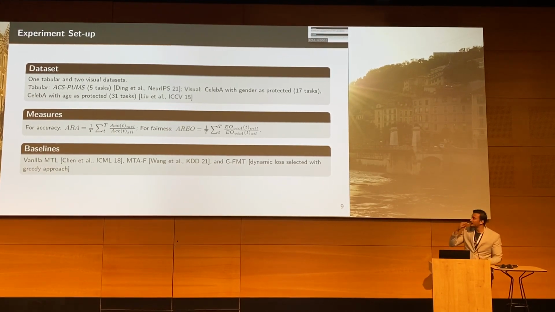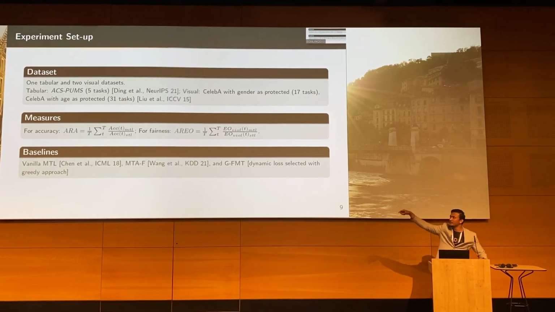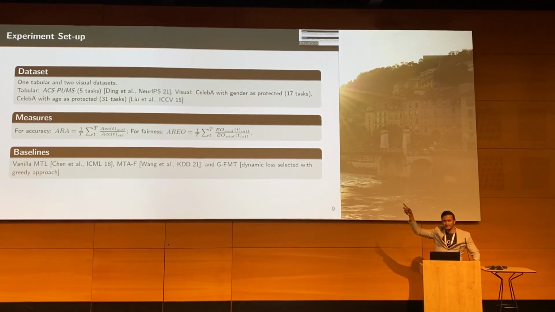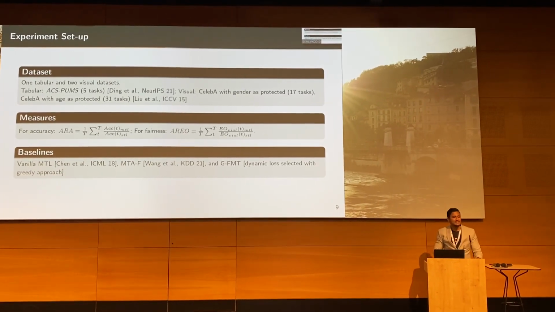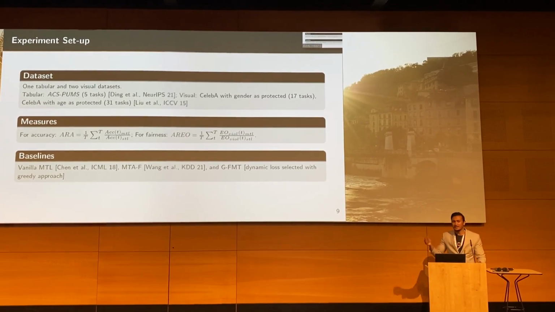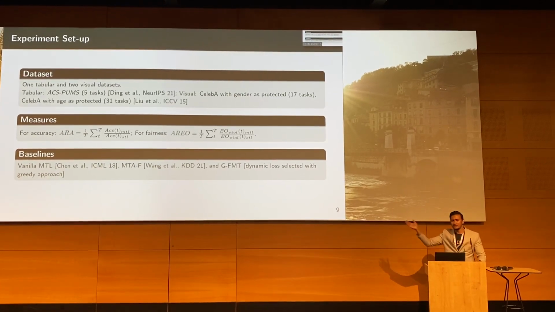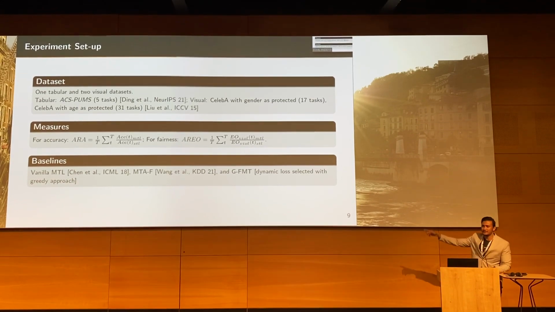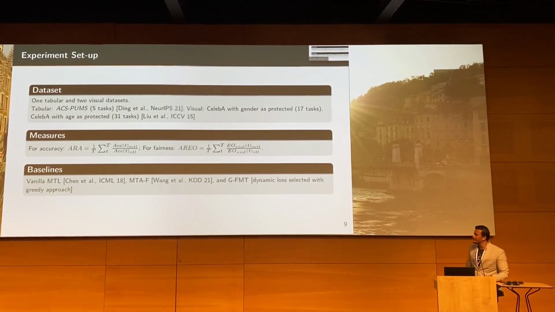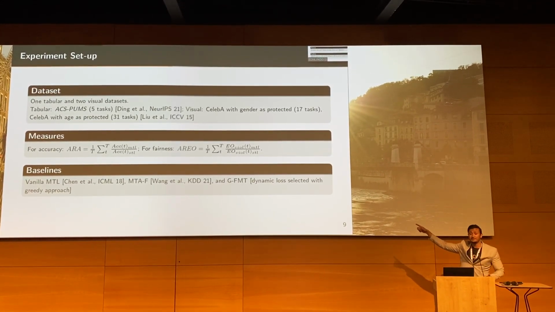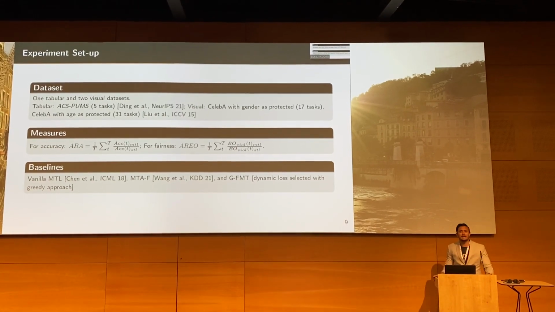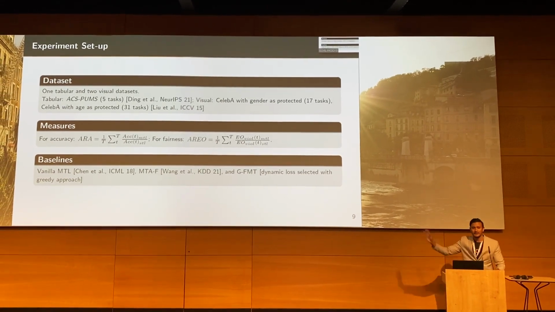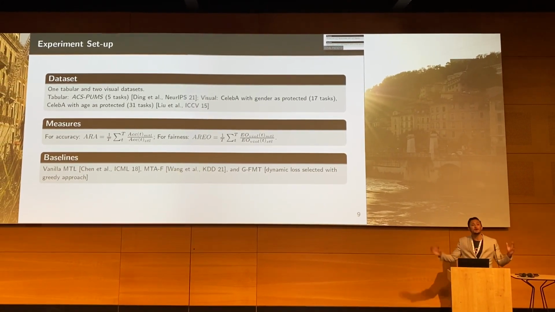We did this for both accuracy and fairness. The baselines that we use: first is a vanilla MTL, which is MTL trained with the GradNorm update. The second one is a seminal work that was proposed recently. The third one is a greedy version of our own model, where the decisions are made greedily instead of being informed decisions.